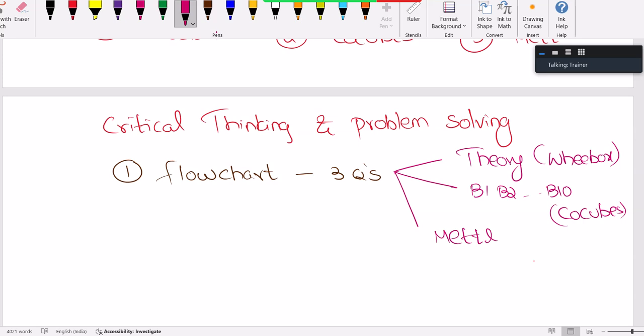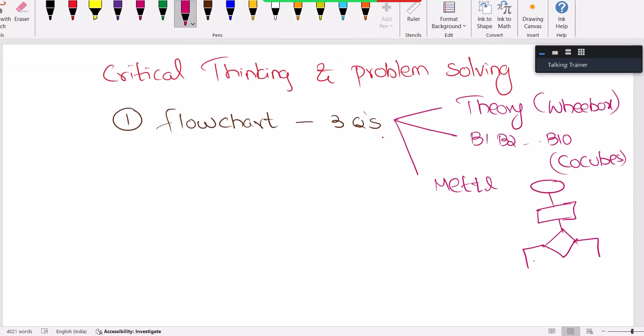Flowcharts related to Mettl will be like this. There is a start, you will give some inputs, you have to take some decision, then depending on that, if the discount will be 5% or 10%, print that. Depending on the price after giving the discount, you calculate and print the profit. Starting inputs will be given, then we take the decision. Depending on how many units you are selling, some discount will be announced. So we can go step by step. You can find that type of diagram on the Mettl platform.